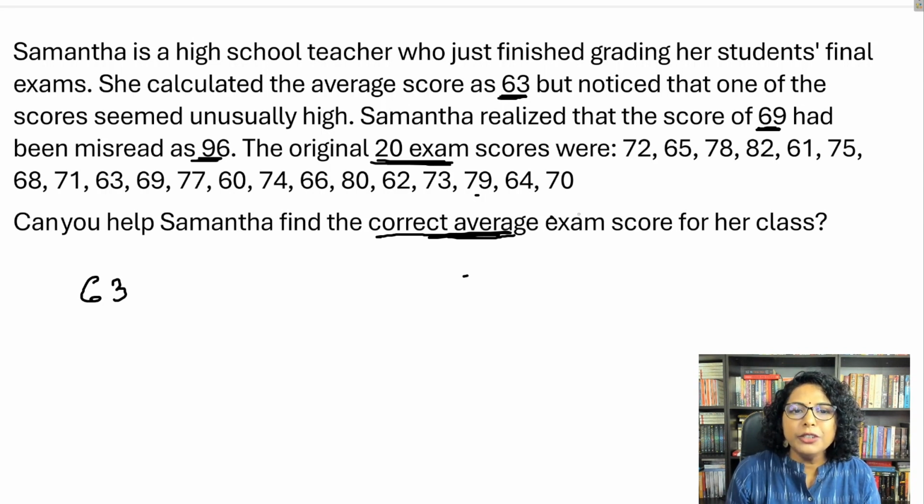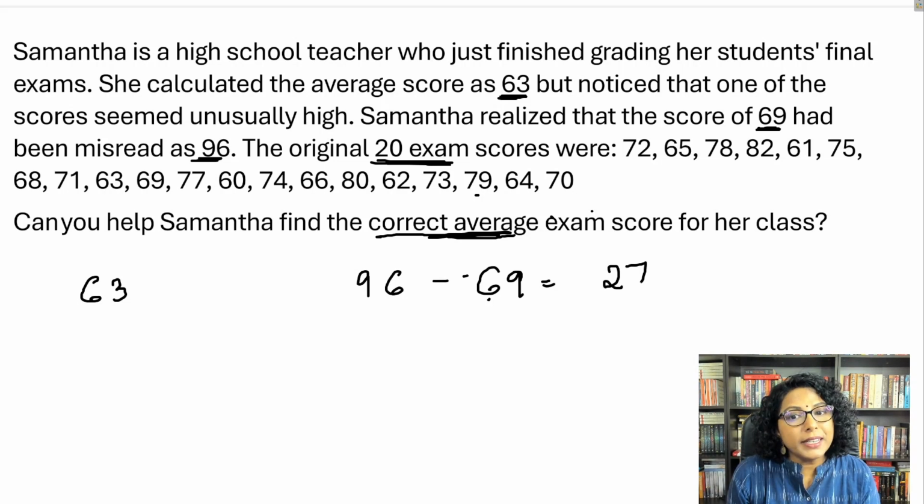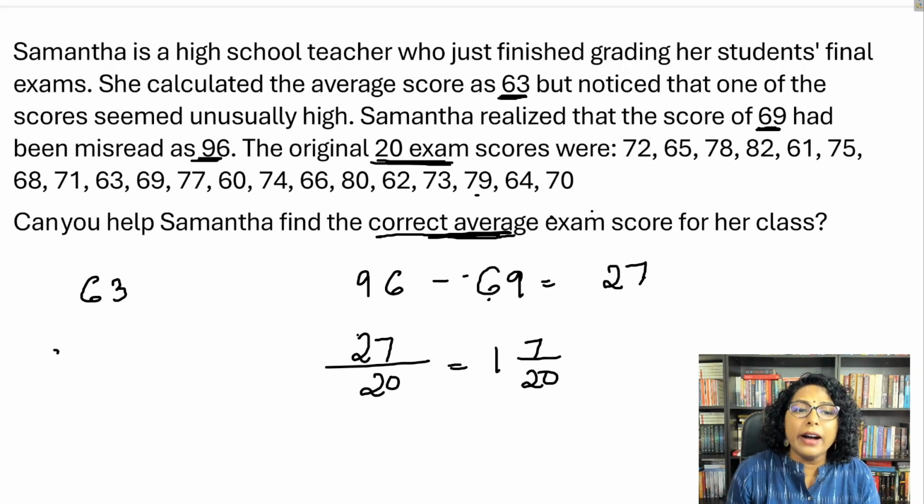So you already know that we had 69 represented as 96. So 96 minus 69, what is the gap? 27. So this 27 was added extra, right? So now distribute this 27 equally among those 20 observations. So when we distribute, we have 27 divided by 20. So can I say your new average would be 63 minus 1 and 7 by 20, right?